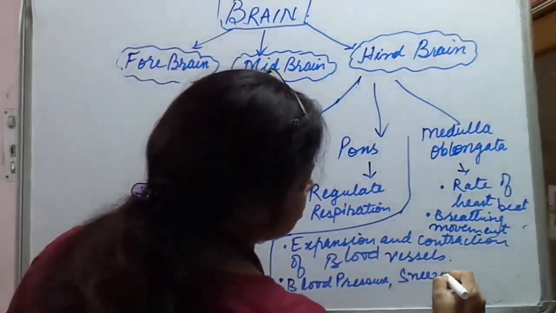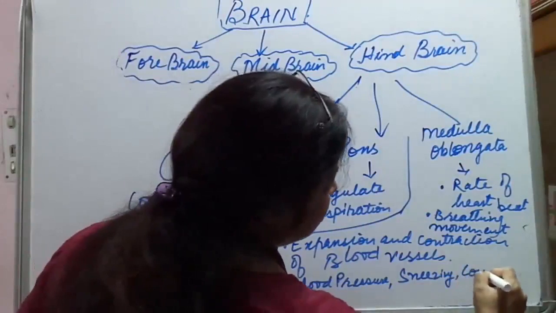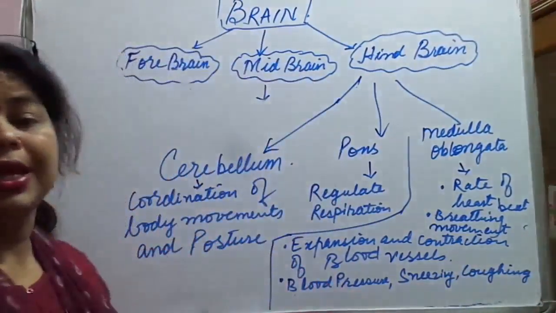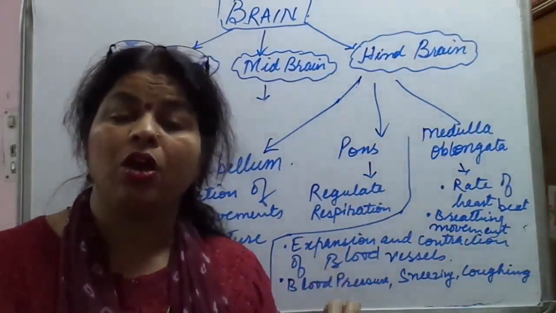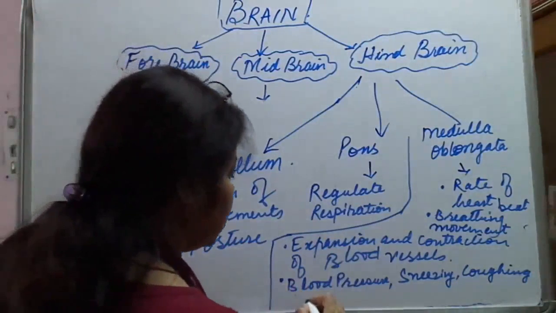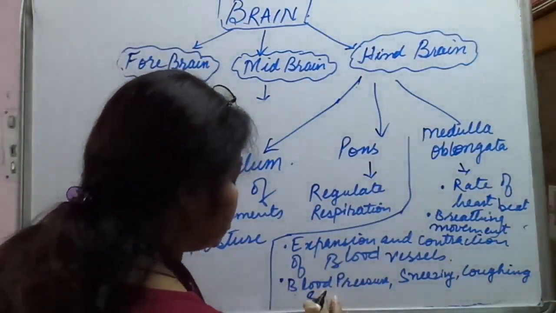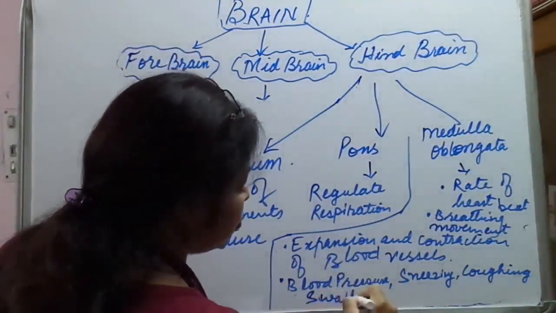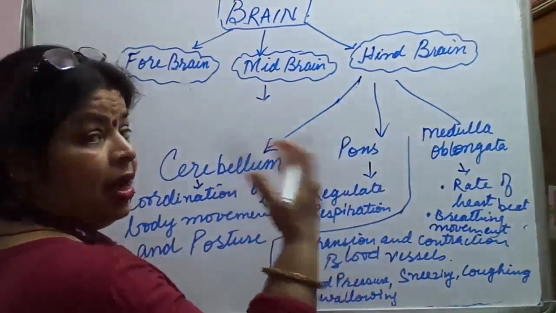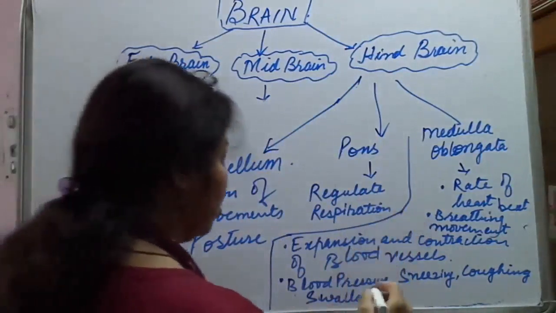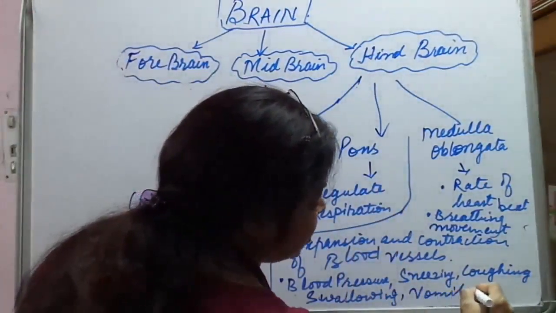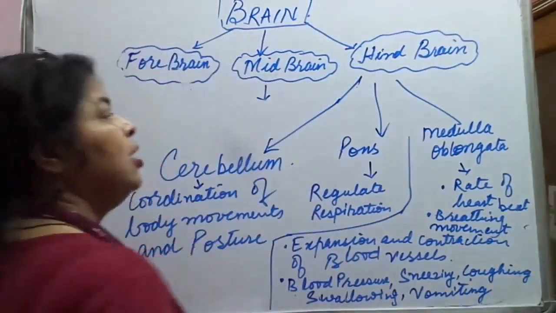Sneezing, coughing, swallowing, or vomiting. When you swallow things, which part of the brain is working? It is the hindbrain, and in the hindbrain, the medulla oblongata. So these are the actions controlled by the hindbrain.